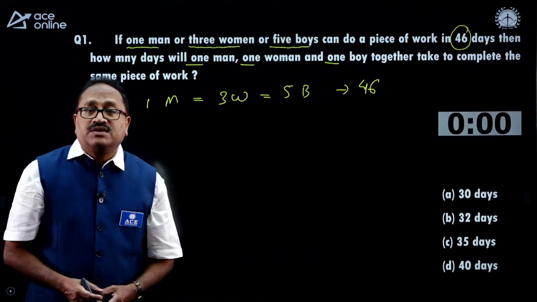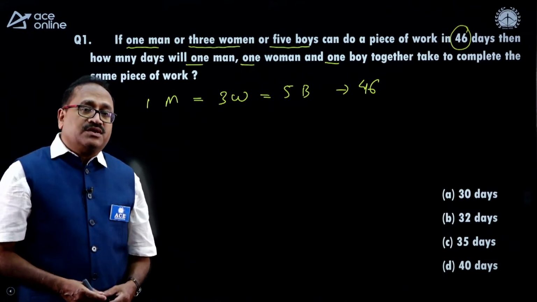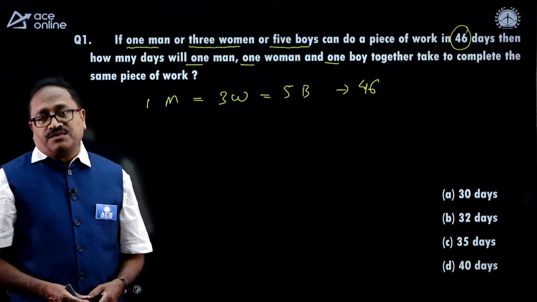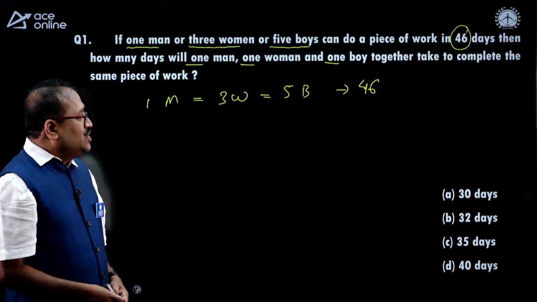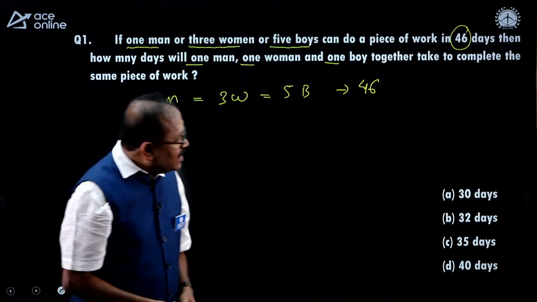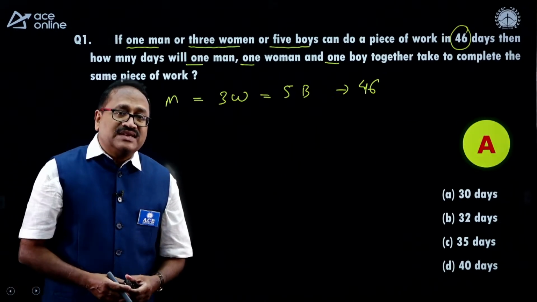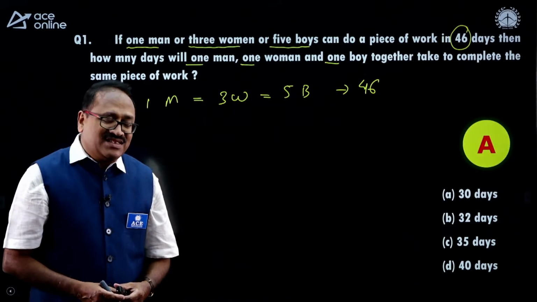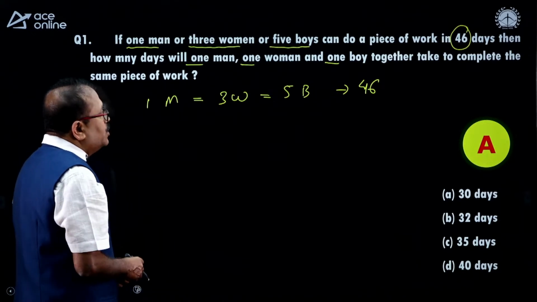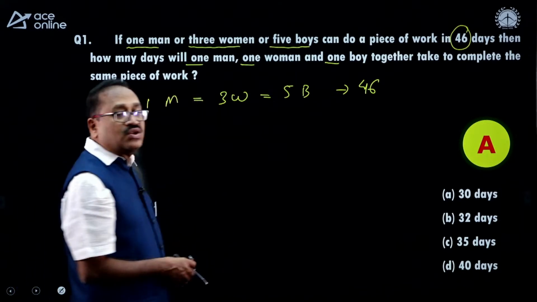Yes, my friends, have you answered the question? If you have answered the question, as 30 seconds is over, let's check your option. The option choice is A. That's right. So what is this question all about?